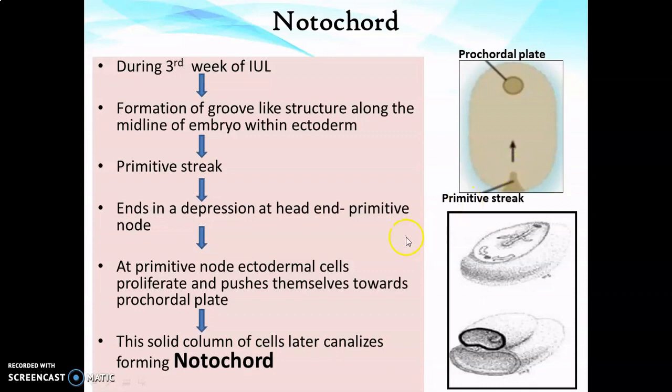At the primitive node, ectodermal cells proliferate and push themselves towards the procaudal plate. That means ectodermal cells from this primitive node proliferate and form a column of cells that extends towards the procaudal plate. This solid column of cells later canalizes to form a structure known as the notochord. The notochord plays an organizational role in development of the nervous system, and in later developmental time it forms the vertebrae in humans.